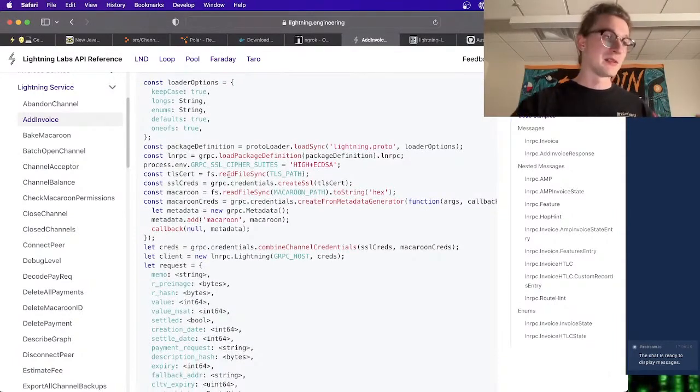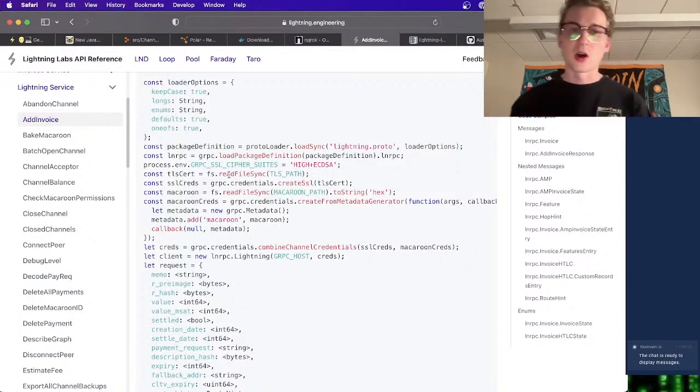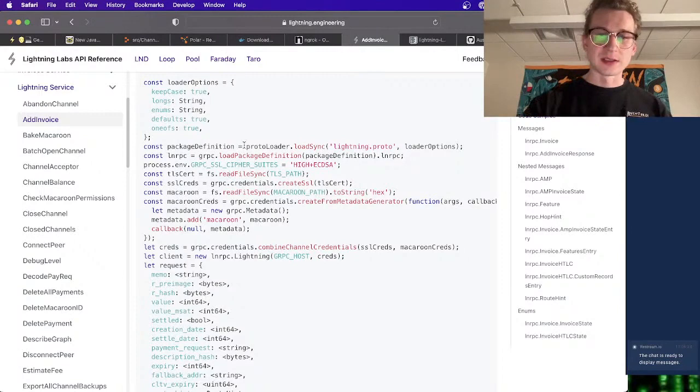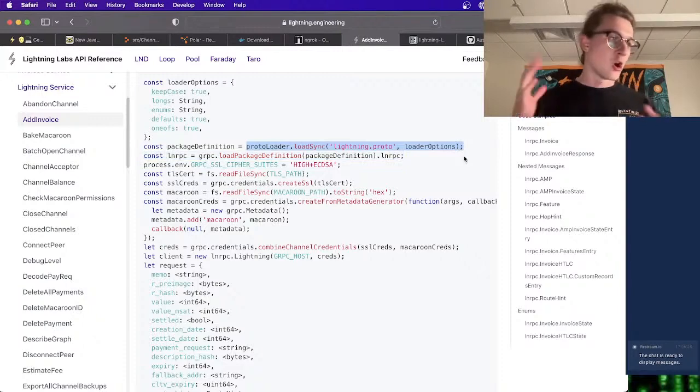One of the main reasons for that is because gRPC, this different protocol, is encoded differently. So we have this protoLoader.loadSync, which is basically encoding the data in a different format to pass it quicker.